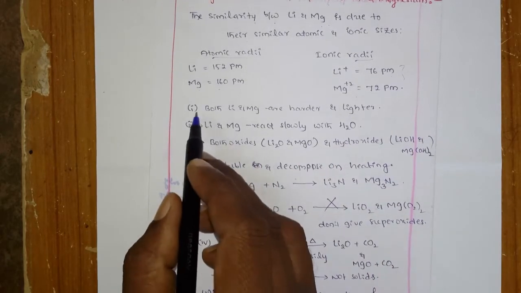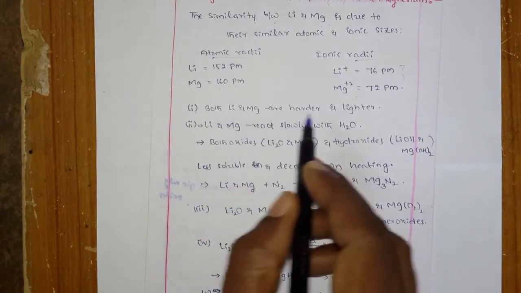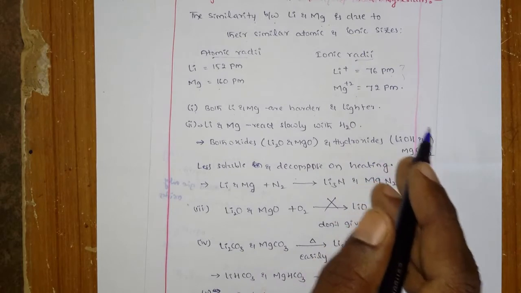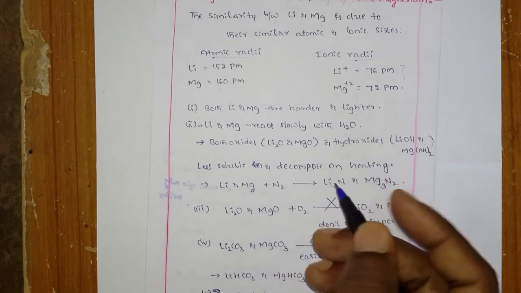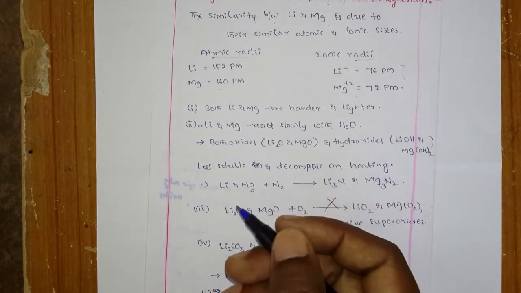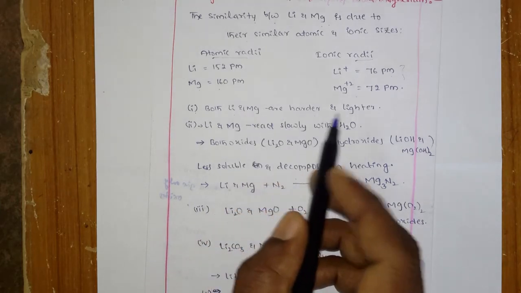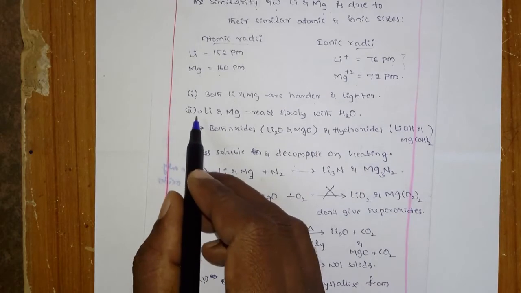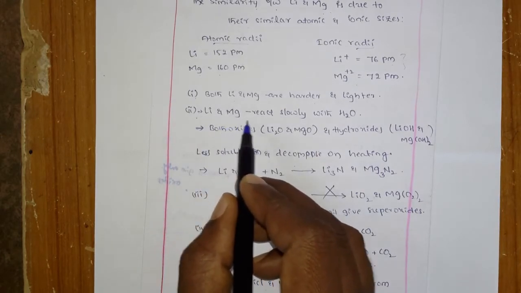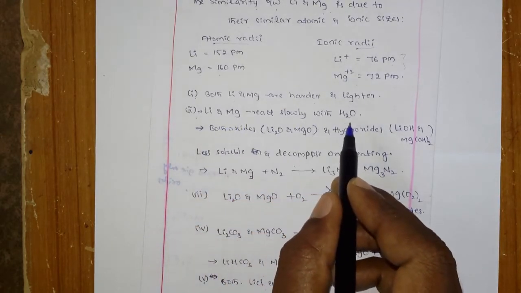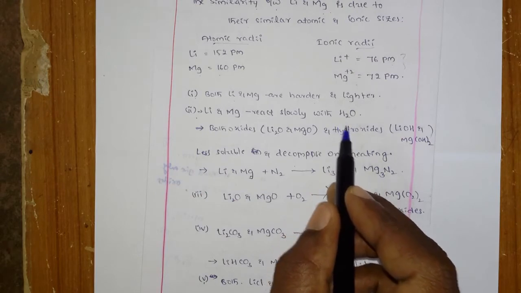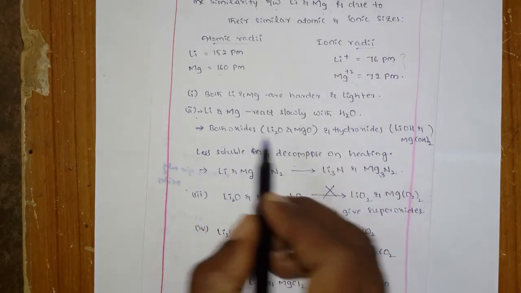The first one is that both lithium and magnesium are harder and lighter in weight. You know lithium is a little bit harder, as we discussed just now. Very similar to that, magnesium is also a harder and lighter substance. Next, lithium and magnesium react slowly with water.